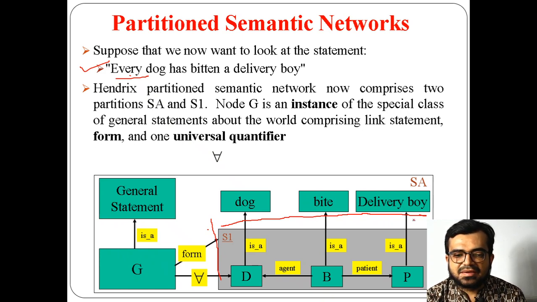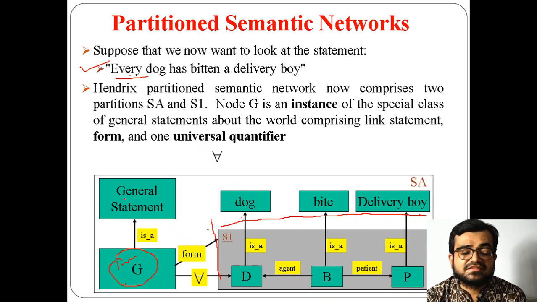Now this is one space, and another space is in this way. For another, I am representing them as G. Now this is a general statement, so it will be applicable to any dog.